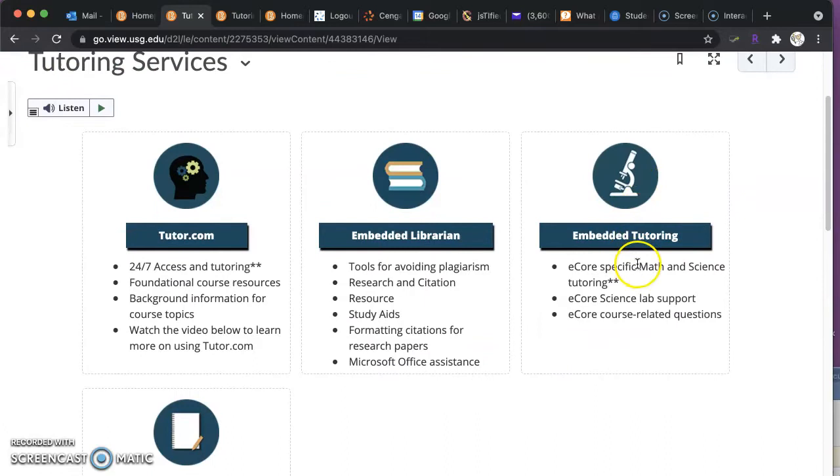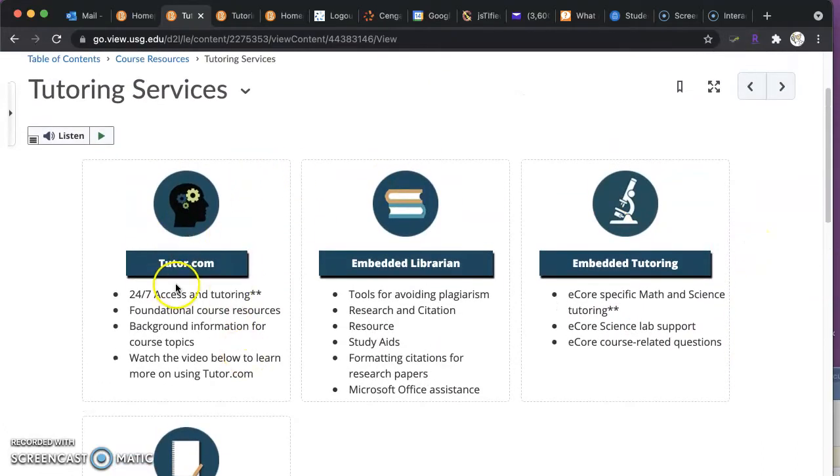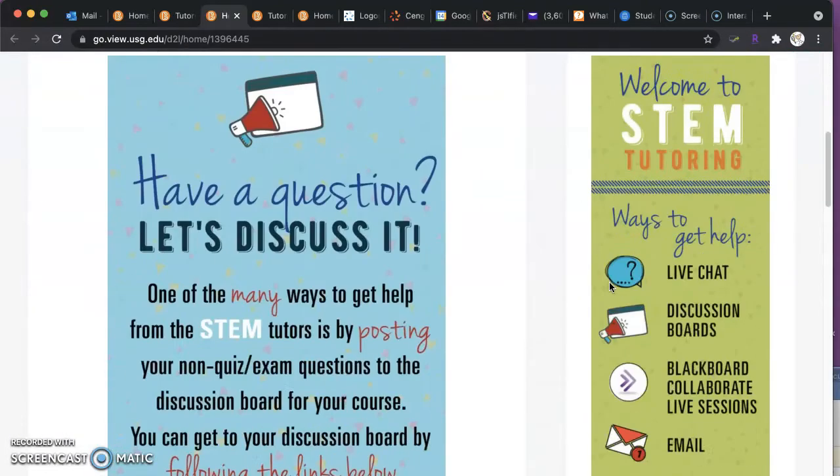We have the embedded tutoring, but I also want to show you that tutor.com is available 24/7. Our embedded tutors are available every evening and can collaborate with you then. So if you need help outside of around 8 to 10 in the evenings, you can always use tutor.com. First, I'm going to show you how to reach our embedded tutors. You click on that, and it takes you to this site.